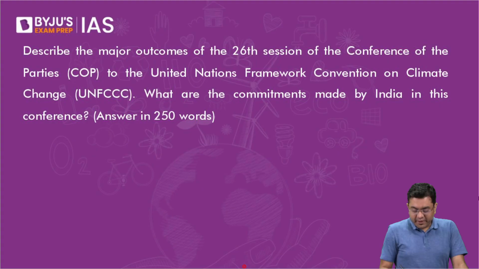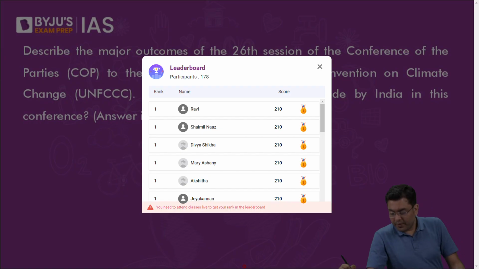Okay. So that is the objective PYQs basically. So here, I will show you the leaderboard also. Ravi, Shamil, Divya, Mary, Akshita, Jayakanan, Aniket, Tehseen, you have got it all correct. Then comes Karthik, Anushri, Vaishna, Alenta, Soumya, Jia, all of it. So good. Very nice.